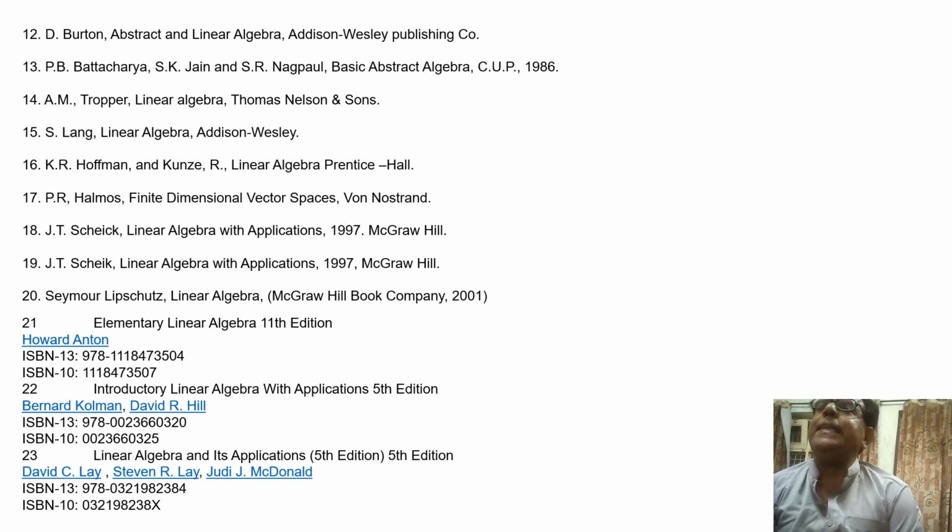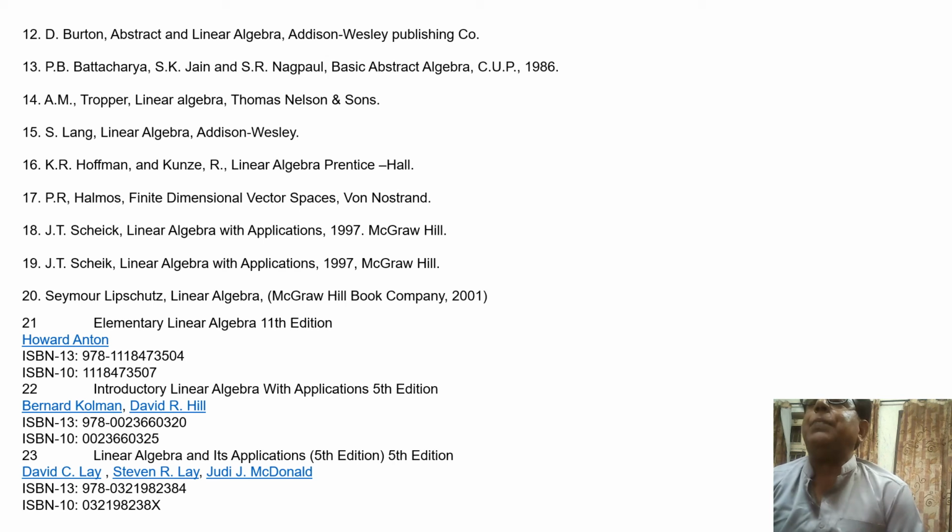Dear students, in this slide, the remaining list of books, linear algebra and abstract algebra, is given. Actually the list of linear algebra and abstract algebra consists of 23 books, out of which 11 books have been enumerated in the previous slide, and the remaining 12 books are shown in this current slide.